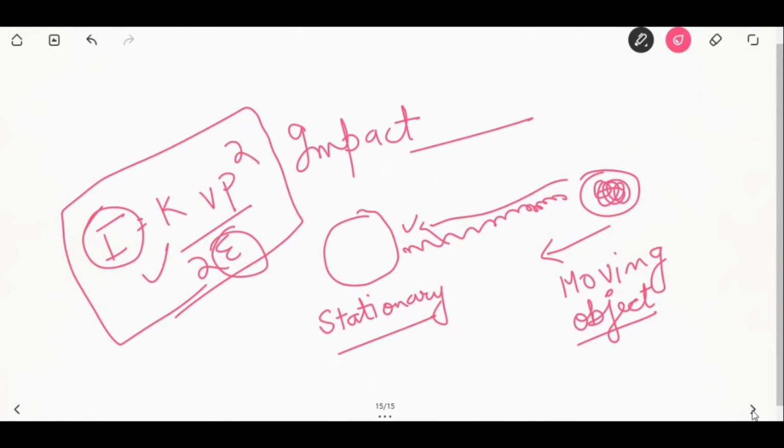So the impact resistance will decrease with increase in the modulus of elasticity, which means that a stiffer material will have less impact resistance.